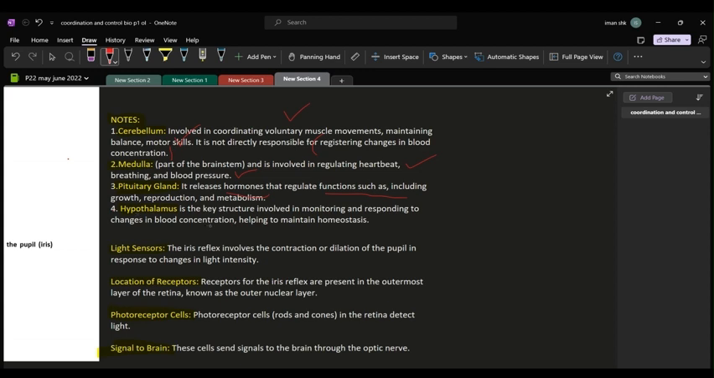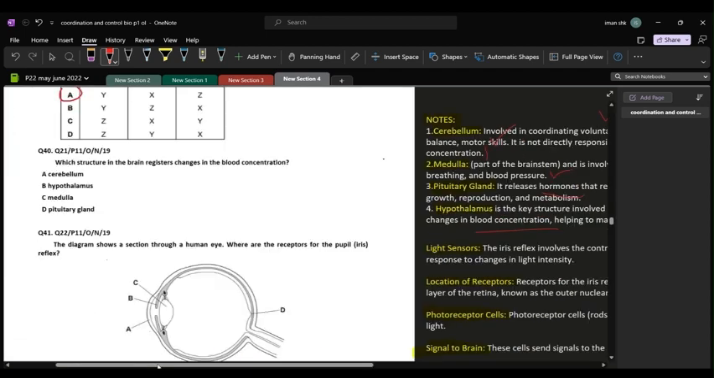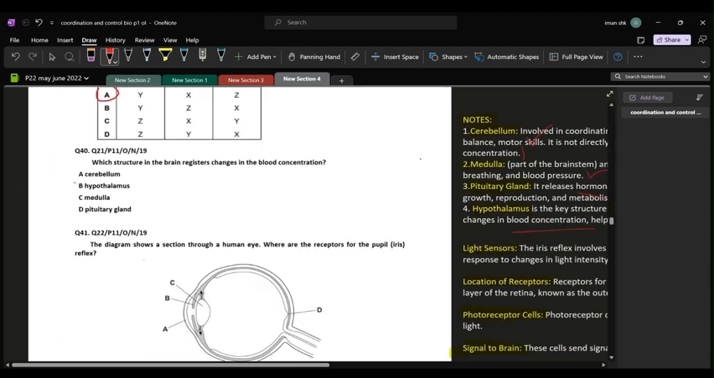Finally, hypothalamus is the right answer because it is the key structure that is involved in monitoring and responding to changes in blood concentration and maintaining overall homeostasis in the body. So it has to be hypothalamus, which is B.